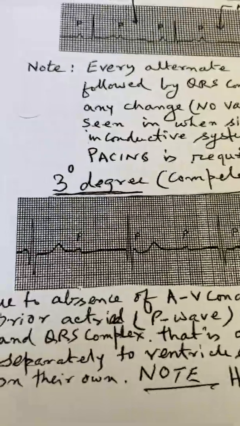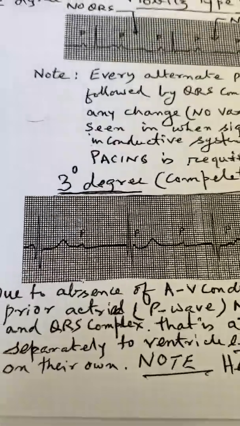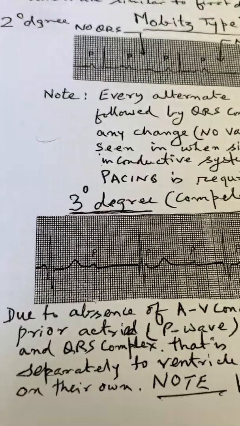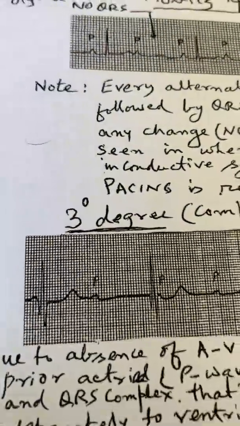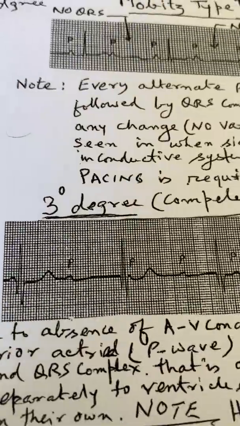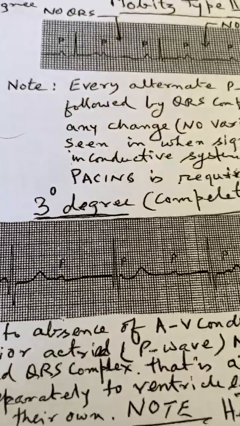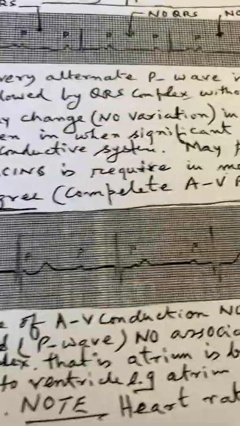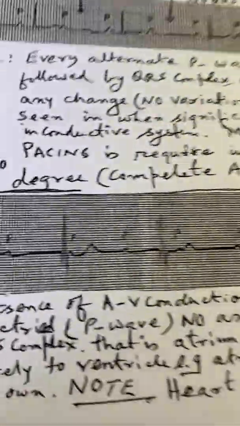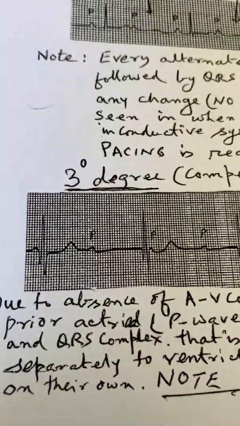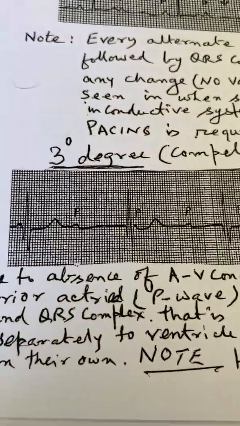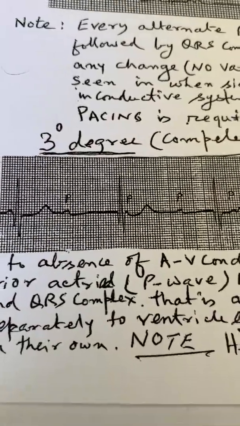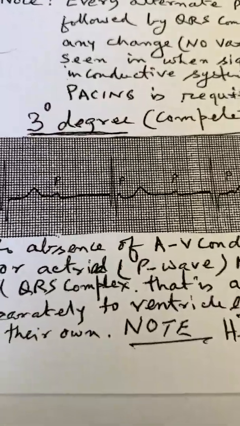Here you don't see any correlation with the QRS. See, for example, here you see a P, but then there is no QRS, and there is another P, and there is another P, and the QRS is coming independently. There is no relationship between P and QRS. P is coming at its own speed.